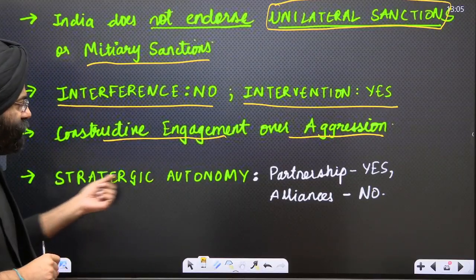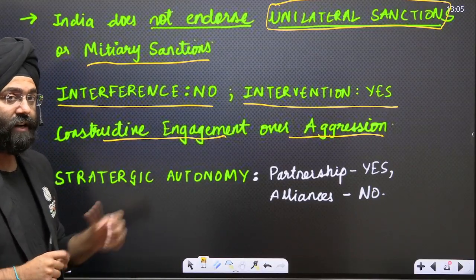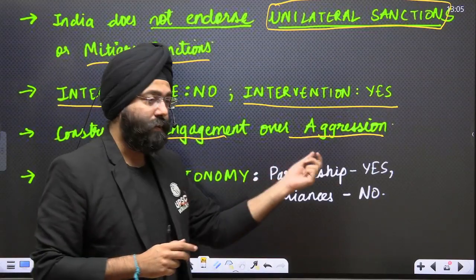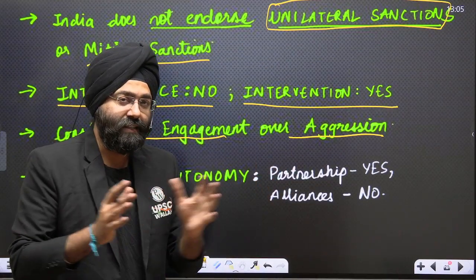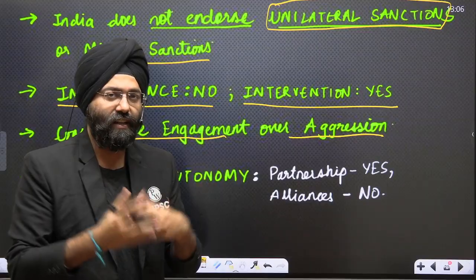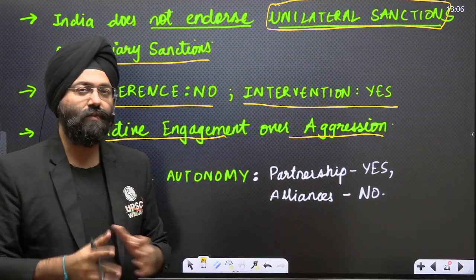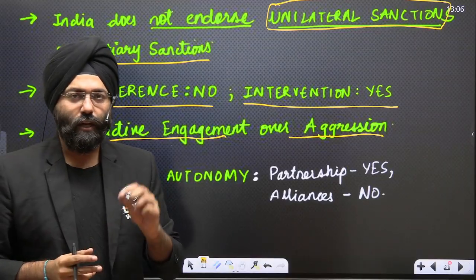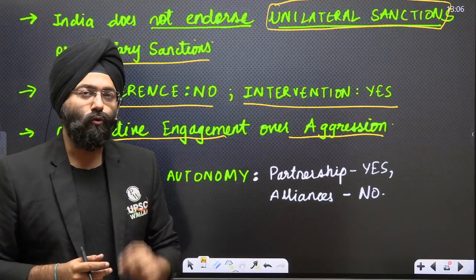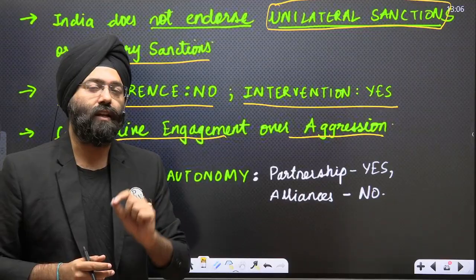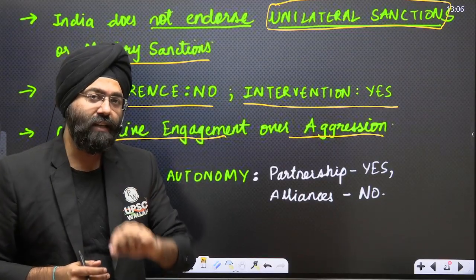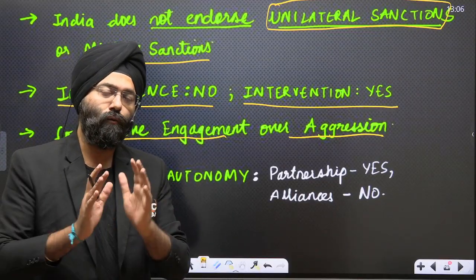Next is strategic autonomy. Strategic autonomy means we will be in partnership with various groups, bodies and countries, but we will not be in alliances. There is a difference between partnership and alliance. When you are in an alliance, you are bound by the decision of that alliance, and whether it is against your interest or not, you have to follow it.